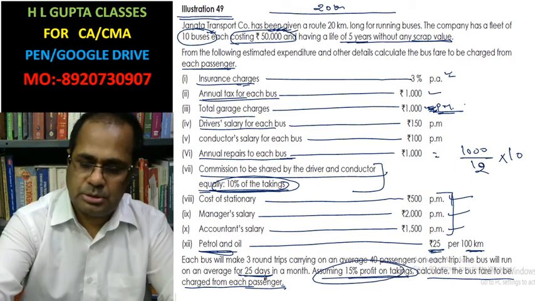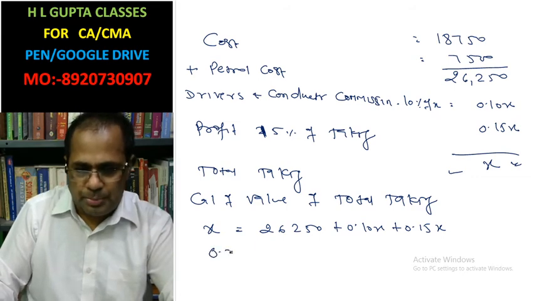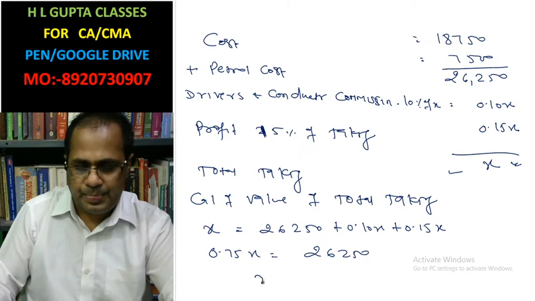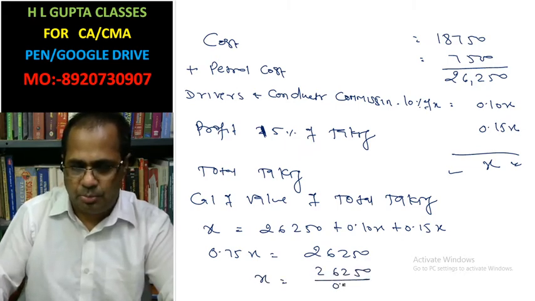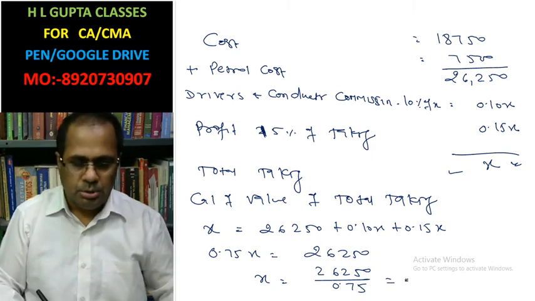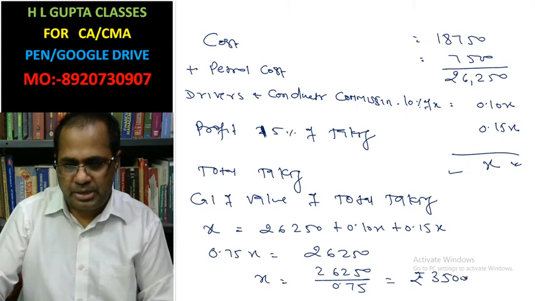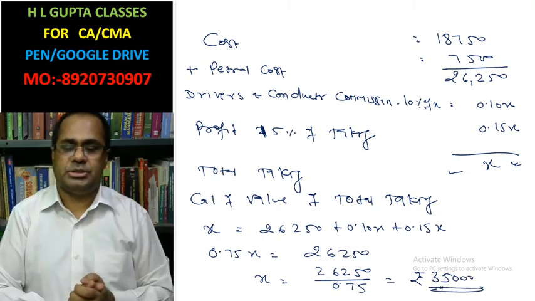This is the question. Or 0.75x equals 26,250. X equals 26,250 divided by 0.75, that equals rupees 35,000. Total taking should be 35,000.